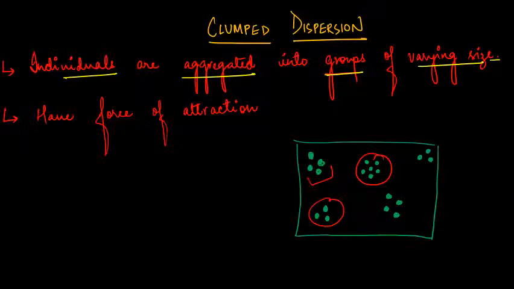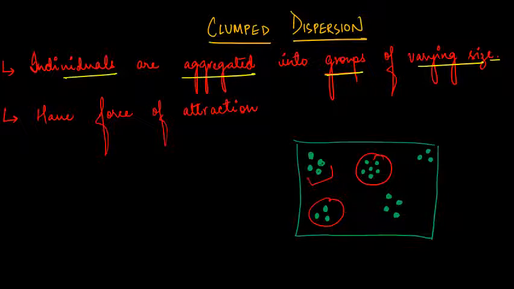They follow a particular groupism. In fact, in your class you have one friend circle group, and some have another friend circle group. This is what we call clumped dispersion, because you do not follow a uniform pattern, right? You may be in one group, and you may not be that close to the other group.